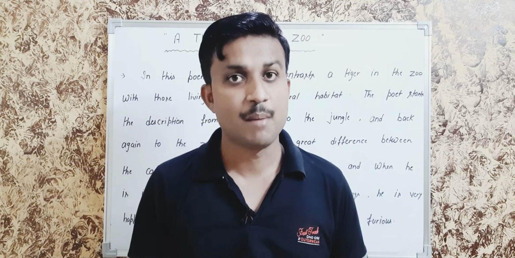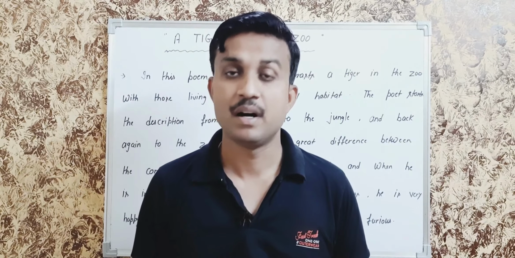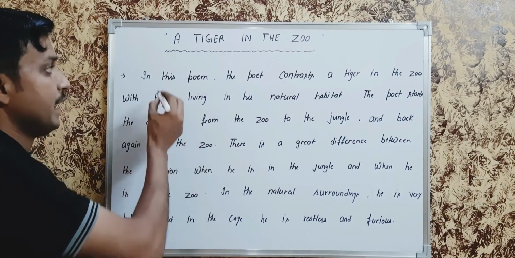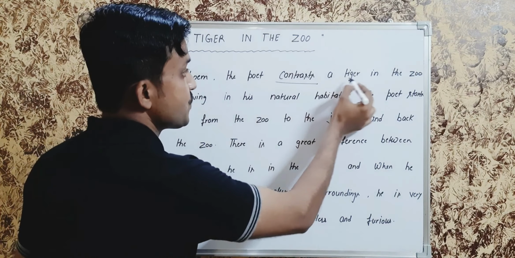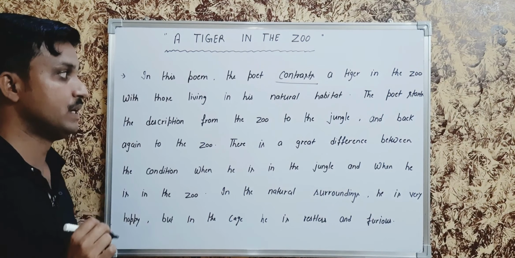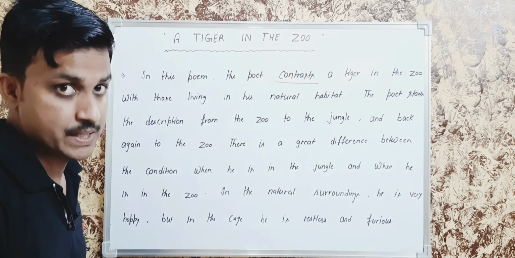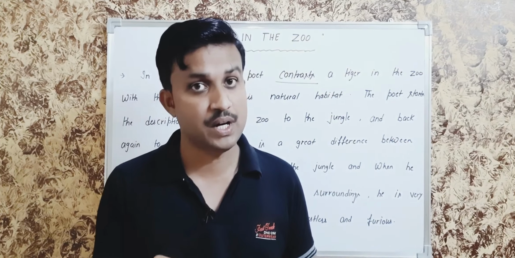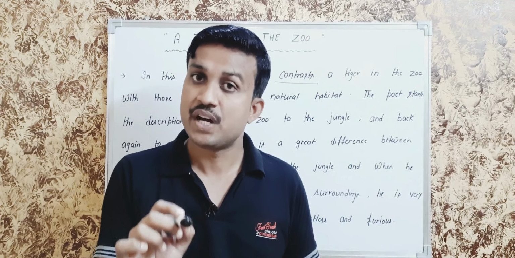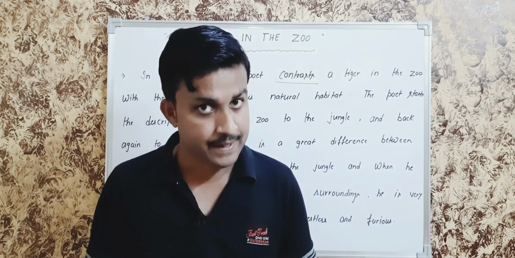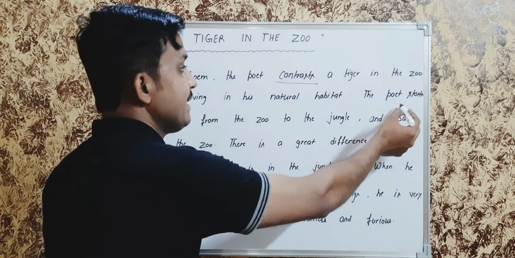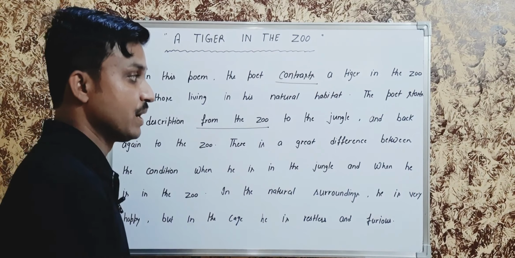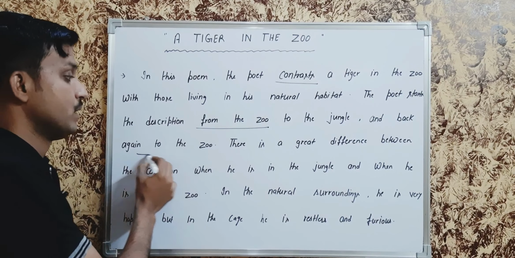Now we will discuss the central theme of this poem, A Tiger in the Zoo. I have written some points. Look here. In this poem, the poet contrasts a tiger in the zoo with one living in his natural habitat. The poet compares a tiger in the zoo with the tiger which lives in the forest. The poet starts the description from the zoo to the jungle and back again to the zoo.